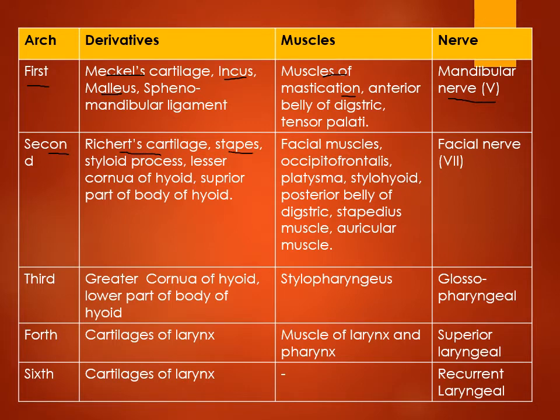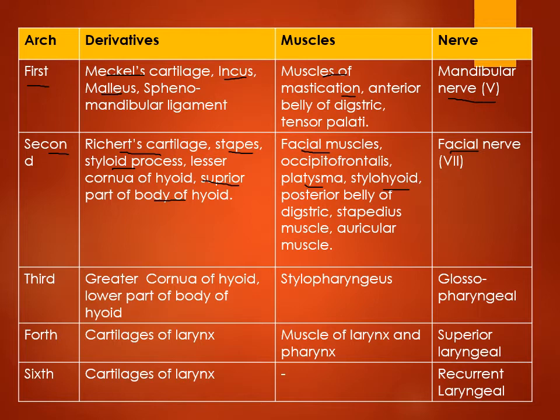It forms the stapes, which is the bone of the ear. It also forms the styloid process, and the superior part of the body of the hyoid bone. The muscles formed by the second arch are the facial muscles, platysma muscle, stylohyoid muscle, and many more. The nerve of the second arch is the facial nerve.